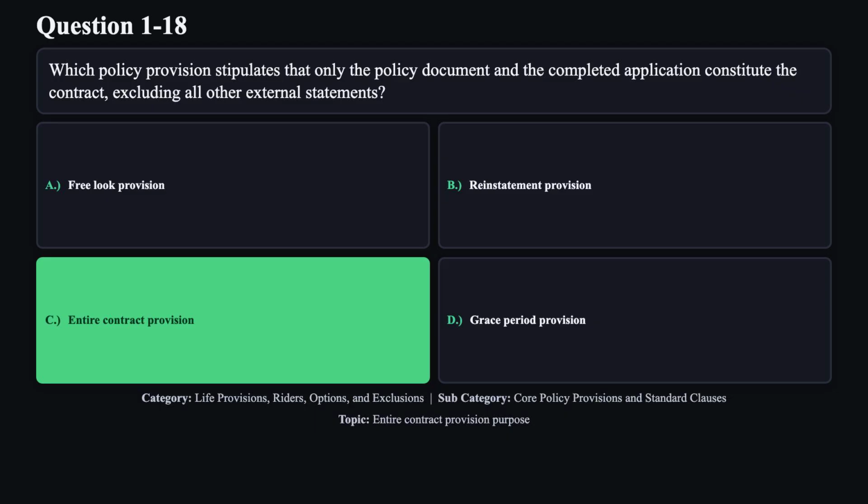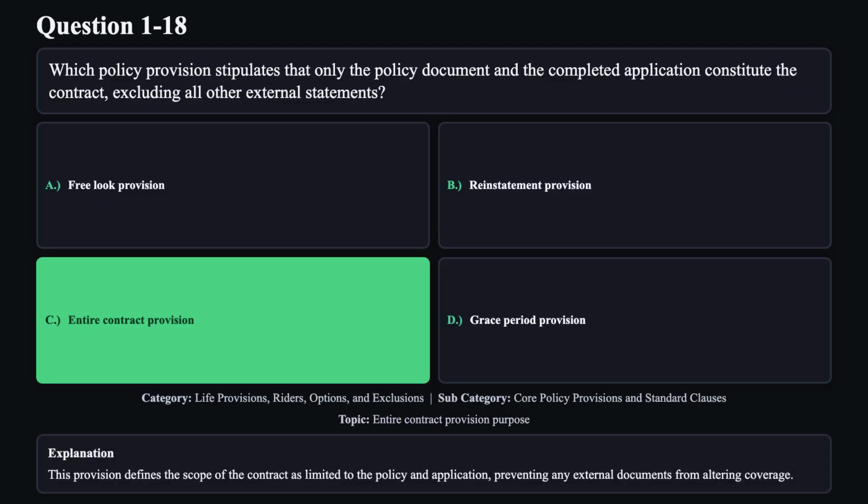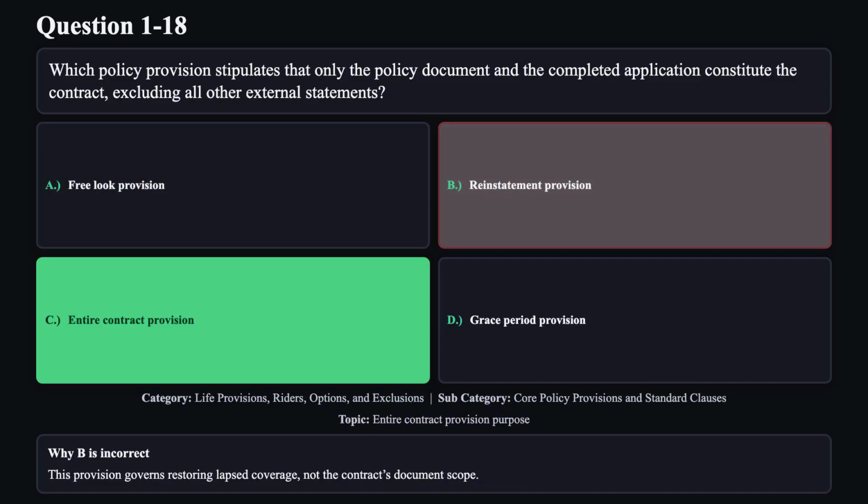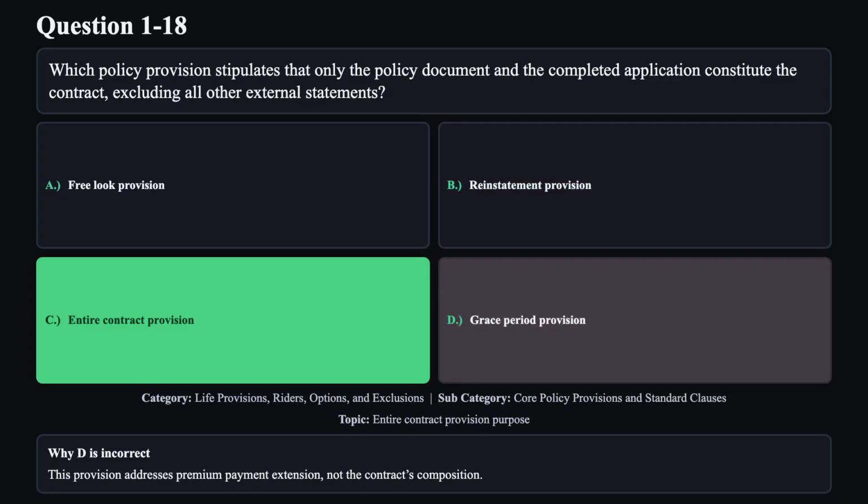The correct answer is C. This provision defines the scope of the contract as limited to the policy and application, preventing any external documents from altering coverage. Reason A is not correct. This provision allows cancellation within a limited period and does not define contract documents. Reason B is not correct. This provision governs restoring lapsed coverage, not the contract's document scope. Reason D is not correct. This provision addresses premium payment extension, not the contract's composition.